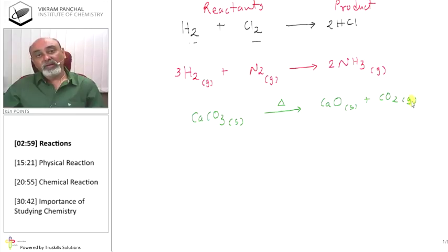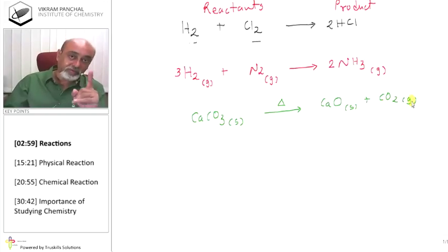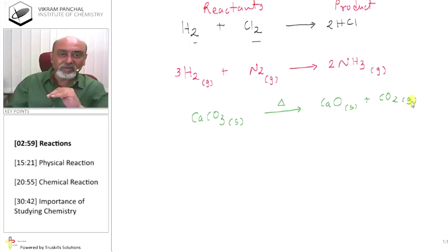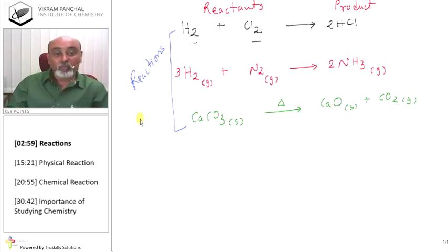But there is only 1 reactant, no problem. So it's not necessary that any reaction should have 2 reactants or more than 2. Even we can have 1 reactant and it gives us product. My question is, why are these known as reactions? Why do we consider them as reactions? Why not action?